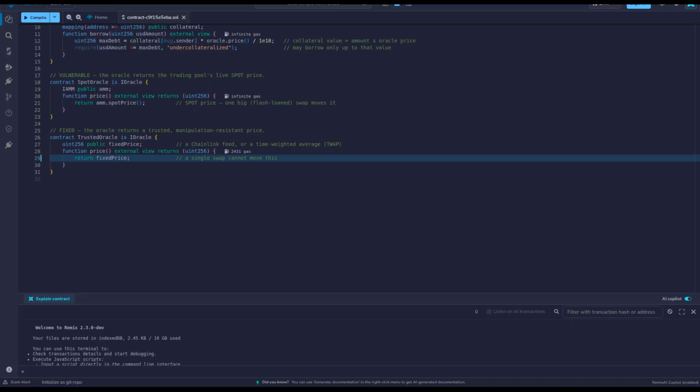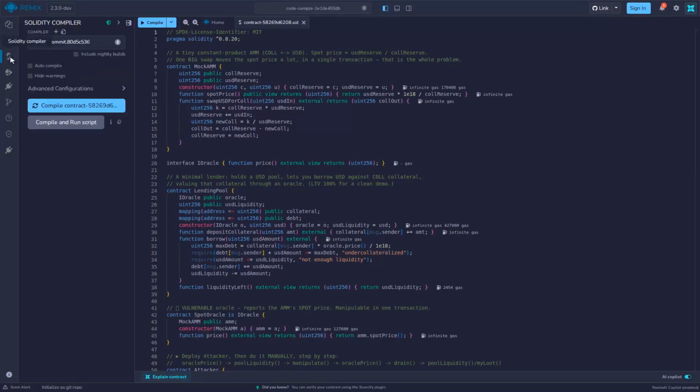And here's the fix, the same oracle, but reading from a trusted manipulation-resistant source, a Chainlink feed, or a time-weighted average that no single transaction can move. Same lender, same borrow logic, but now price returns a value the attacker cannot bend. Swap this one component and the whole attack falls apart. Let's watch it happen, then prove the fix stops it.